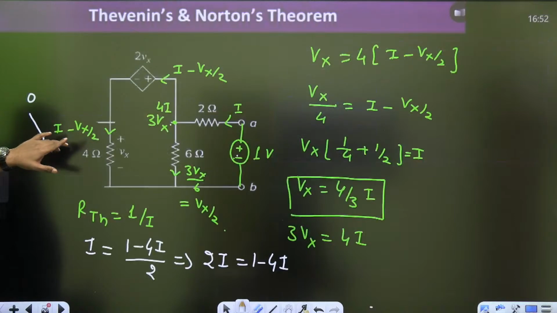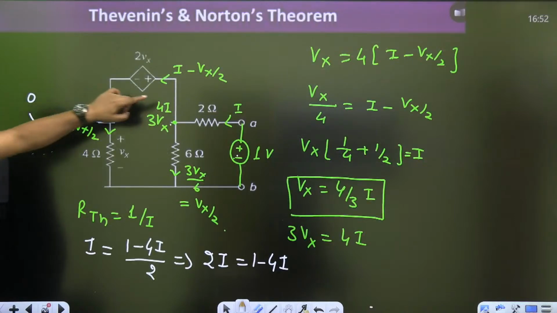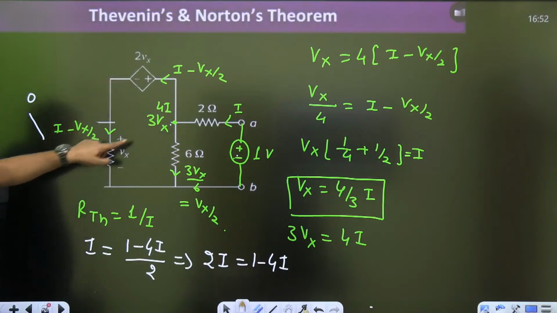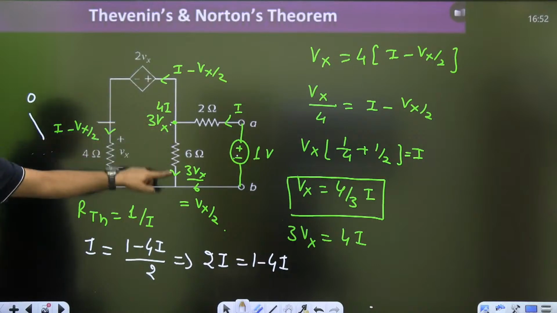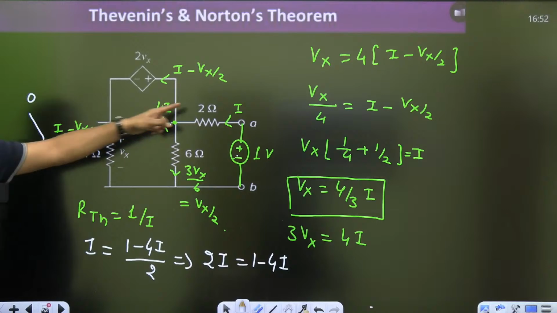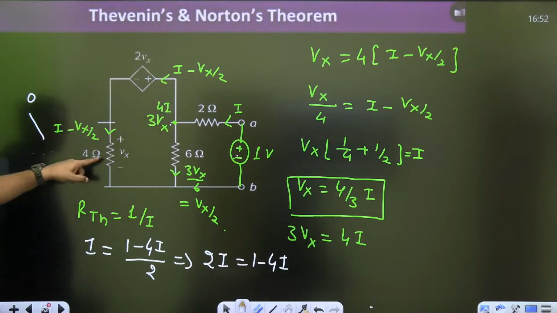make the diagram again. This is the current because the voltage at this point is 2Vx, voltage at this point is Vx. So what is the voltage at this point? 3Vx. So what is the current here? 3Vx by 6, so Vx by 2. And then write down the KVL. And again that 4Vx will become I minus Vx by 2 into 4.